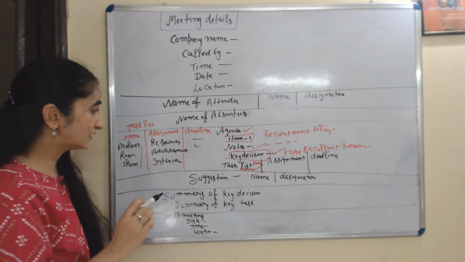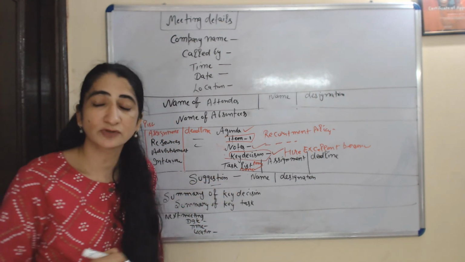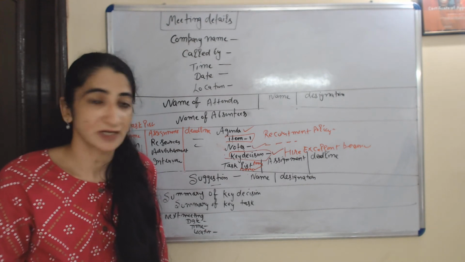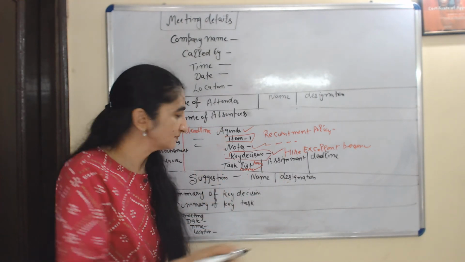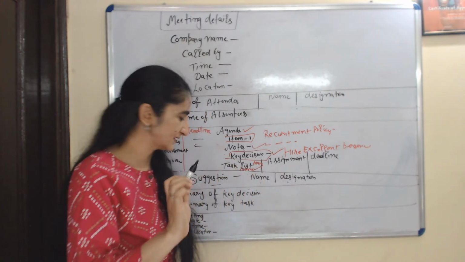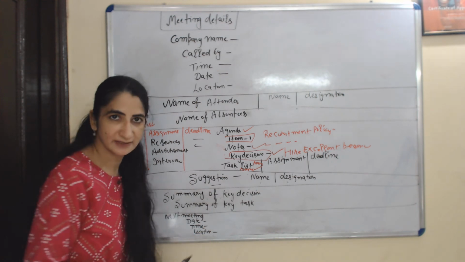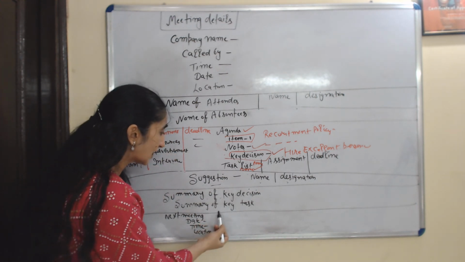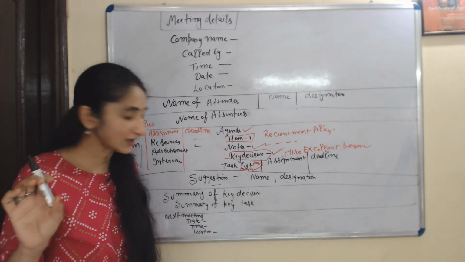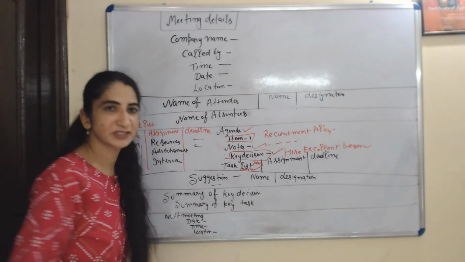Okay, after that you can make one column about suggestions. A lot of people make suggestions. You have to write who makes the suggestion, name with their designation. Then in the last you have to make a summary of key decisions and a summary of key tasks. And lastly you have to write the time, date, and location of the next meeting.